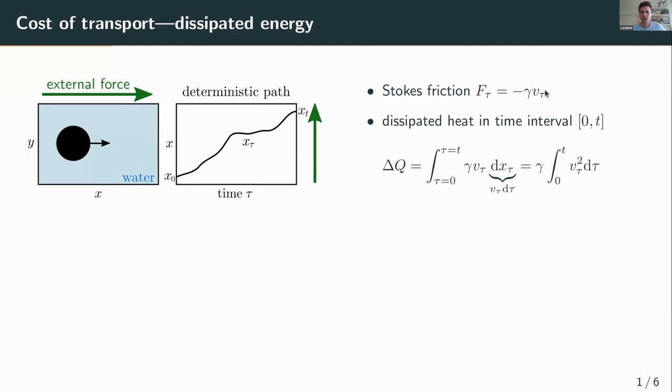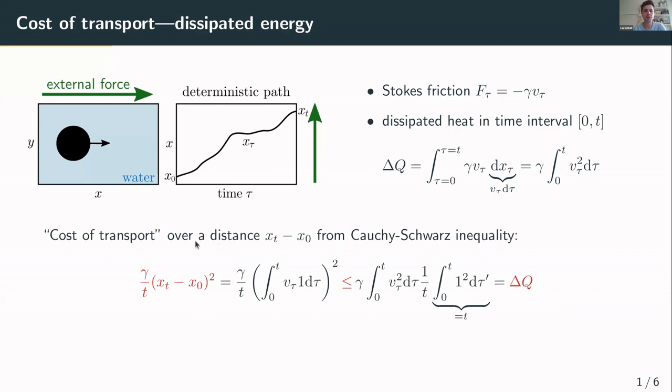In terms of the Stokes friction here with the friction constant gamma, this would be the dissipated heat in the time interval, which we can integrate as force over displacement and obtain this quadratic form of the velocity. And with this already, for this simple deterministic example, we can write down a kind of energy cost of transport of this distance just by using the Cauchy-Schwarz inequality and writing this transported distance as an integral over the velocity, applying the Cauchy-Schwarz inequality.